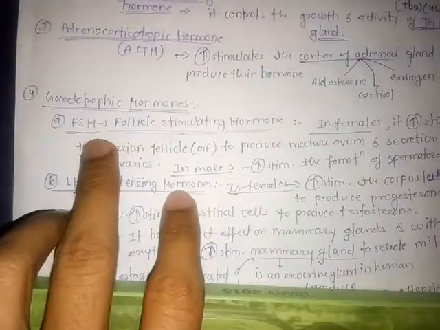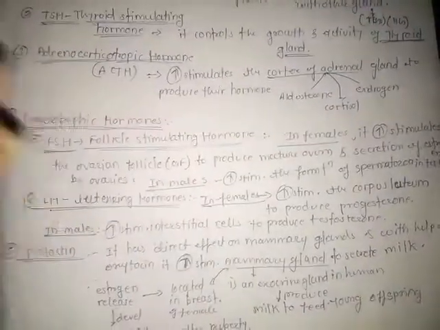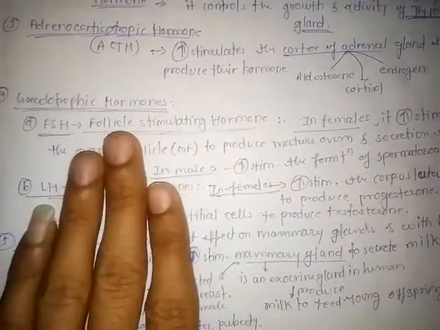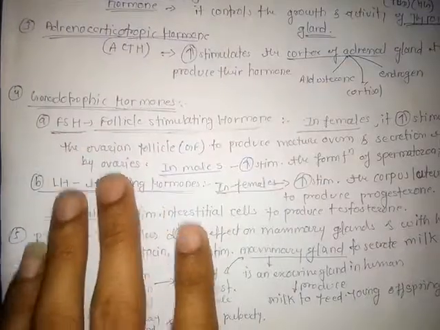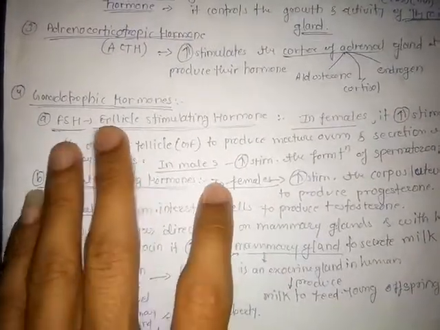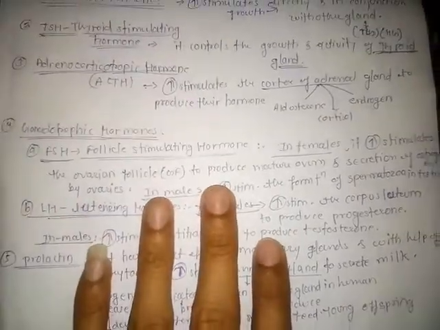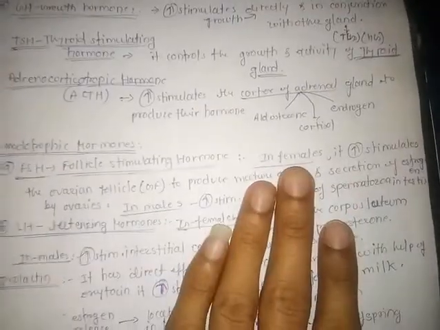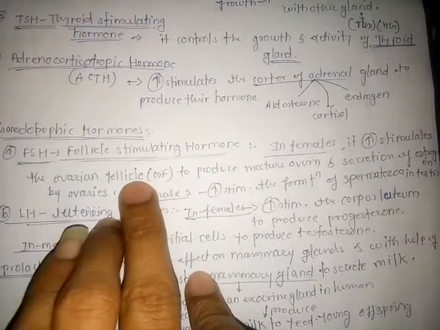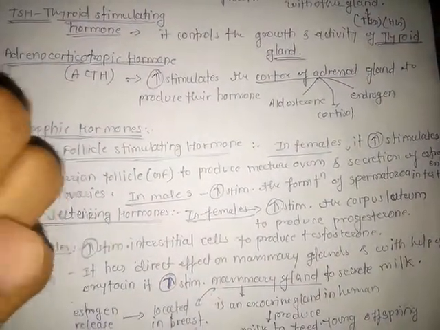What are the functions of follicle stimulating hormone and luteinizing hormone? Their main function is follicle maturation. It means the immature follicles get matured after the release of follicle stimulating hormone and luteinizing hormone. Let's study one by one, starting with the main functions of follicle stimulating hormone in both male and female. In females, it stimulates the ovarian follicles. The immature follicle is a sac-like structure present in the ovaries.